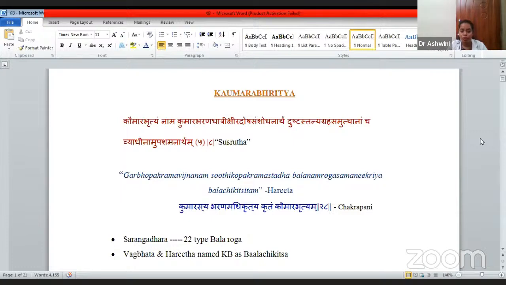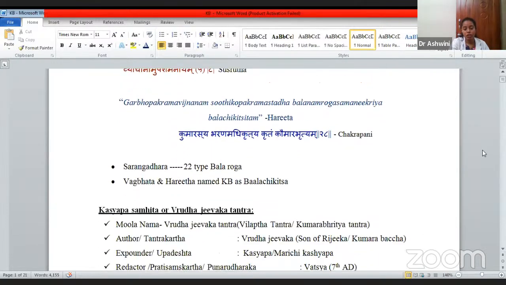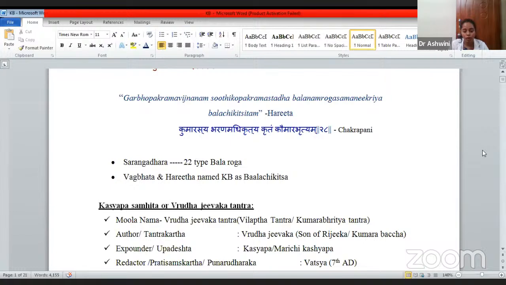The classification of the Bala according to Charaka is different; I'll deal with that later. So the branch which deals with the children, Kumara, is called Kaumarabhritya. Sharangadhara has mentioned exclusively 22 types of Bala Roga. Another thing to notice: Vagbhata and Harita both have named Kaumarabhritya as Bala Chikitsa, but the other acharyas have kept Kaumarabhritya only.